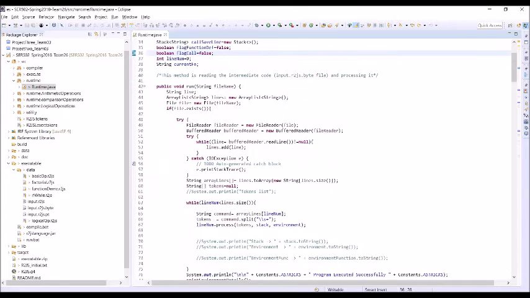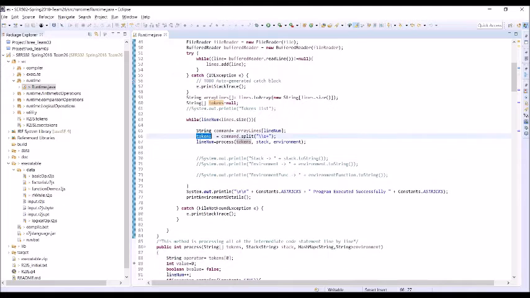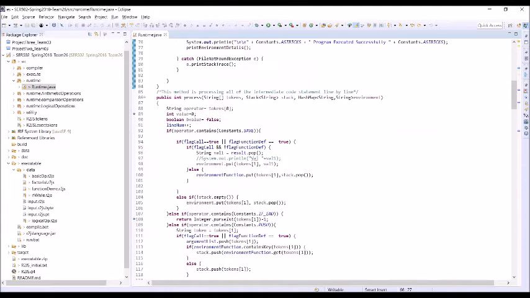Now coming to the run function, it initially reads the bytecode. After reading each line of the bytecode, each line is split into a number of tokens and each token is processed by the function process. Coming to the function process, each token is compared to a set of related keywords such as save, push, etc. and performs the corresponding operation to compute the environment after the runtime.